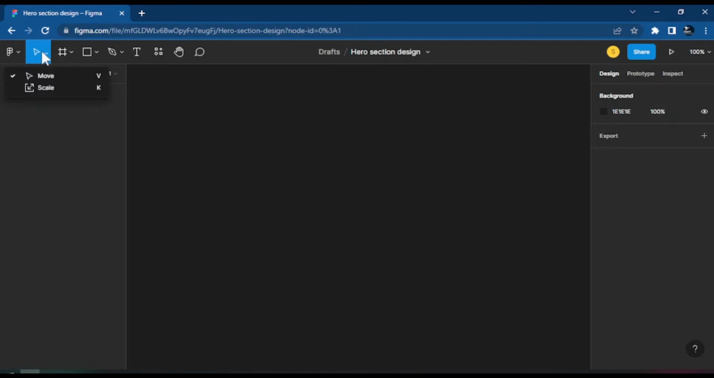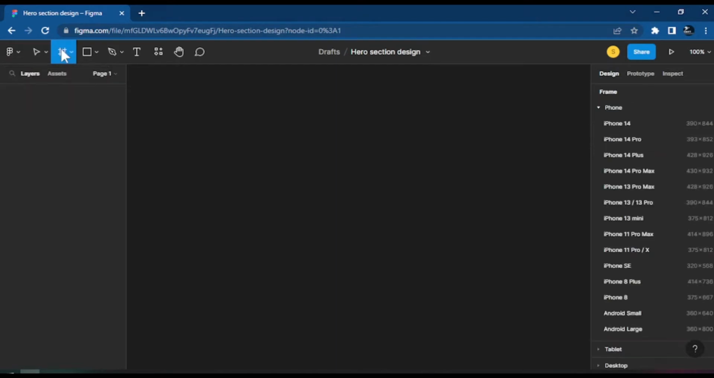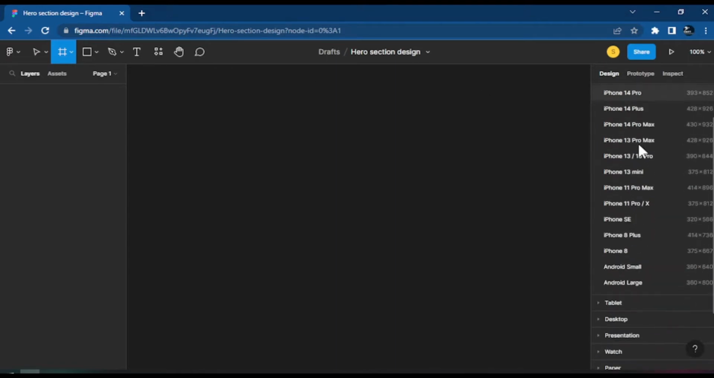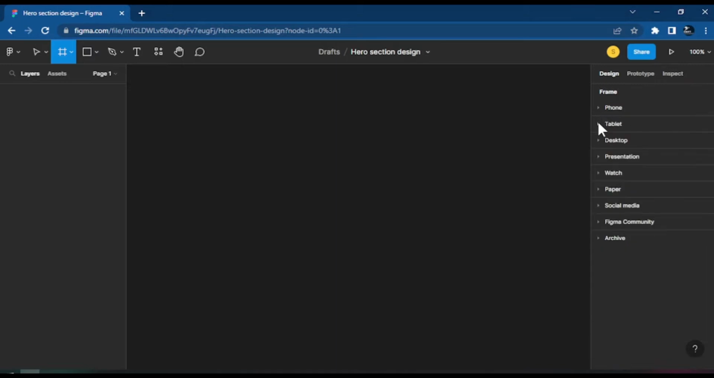So here now the move, you use V to move or K for the scale, where you want to scale something big or small. But here now to move, the V, and here now the frame. So if you choose any frame, you can get frames for iPhones, you get frames for tablets, you get any frame for desktop, you get any frame for presentation, for watch, for TVs and all those kind of things. You get different frames for paper, you even get one set for Figma community or for